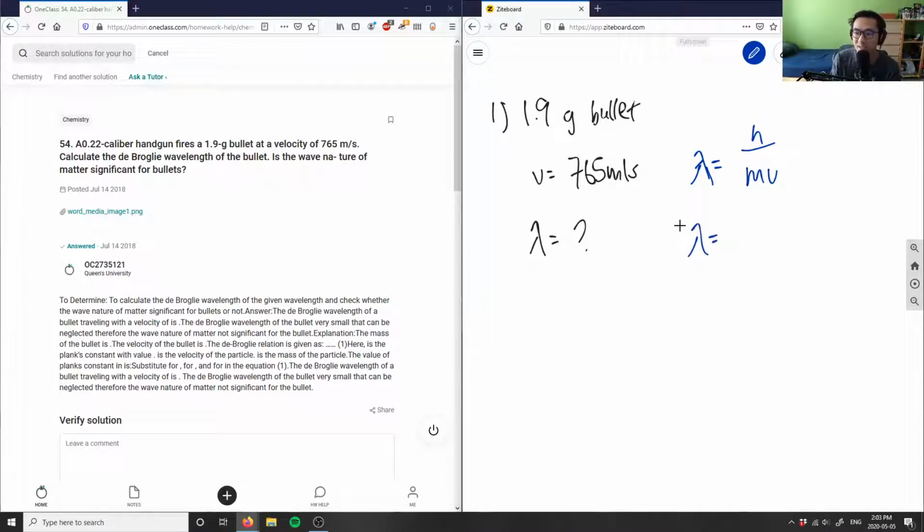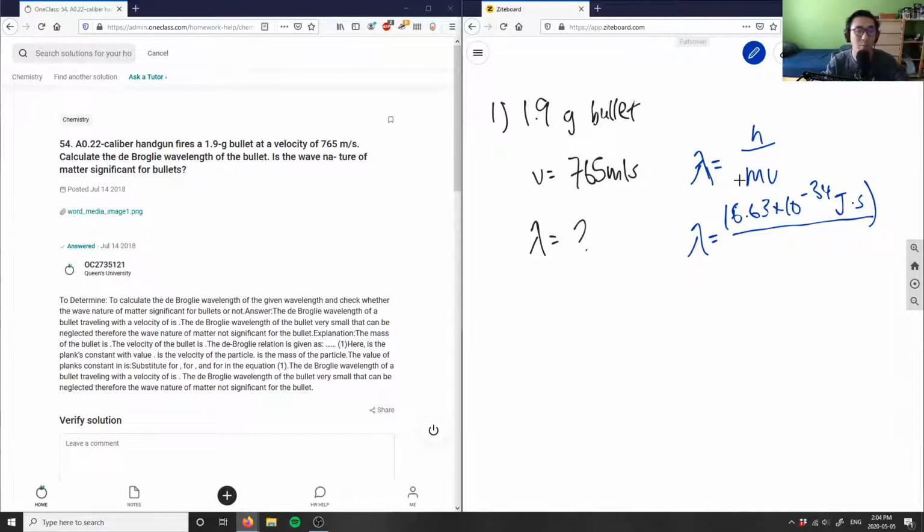Planck's constant is 6.63 times 10 to the negative 34. Some calculators might have that already inputted, but I'm writing down here 6.63 times 10 to the negative 34. This will be in joules per second, the unit for this equation. So 6.63 times 10 to the negative 34 joules per second. My mass here is actually in kilograms.